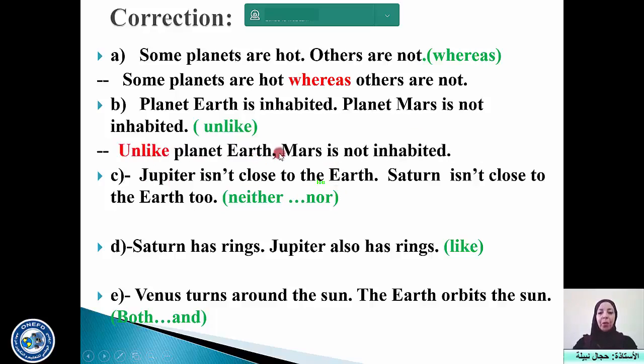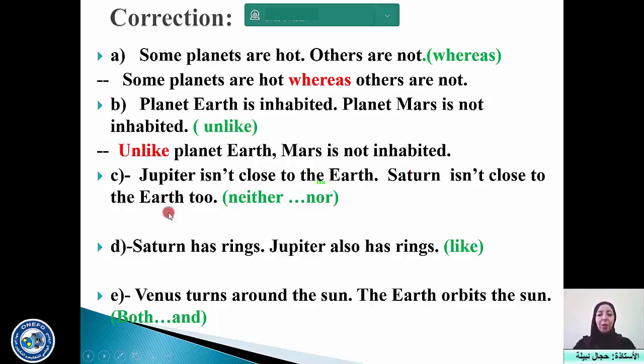And like planet Earth, comma, the comma is very essential here. And as you can see, we have removed the first verb because it has been repeated. So to avoid the repetition of "inhabited", we use "and like" in this way: and like planet Earth, comma, Mars is not inhabited. Or I can say the sentence in a different way: and like planet Mars, planet Earth is inhabited. This time you keep the sentence in a positive way. I hope it's clear.